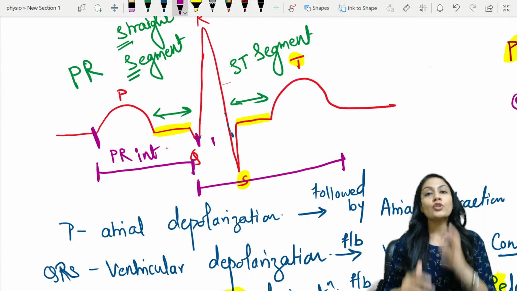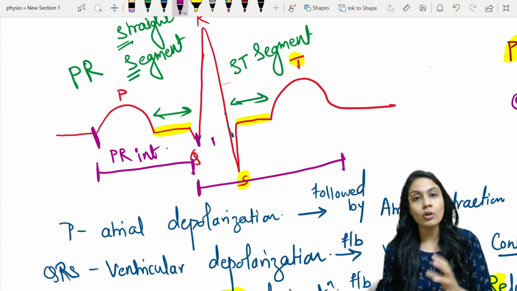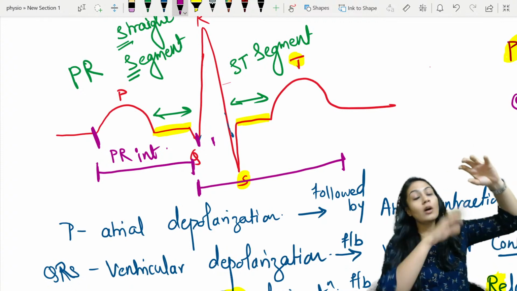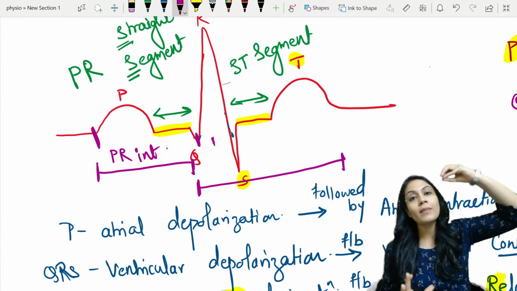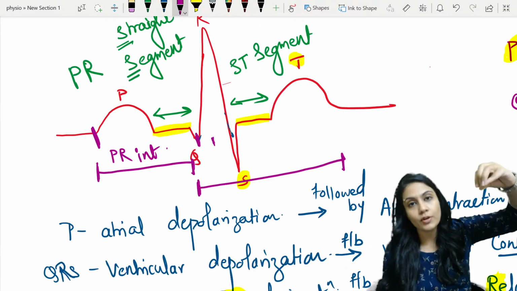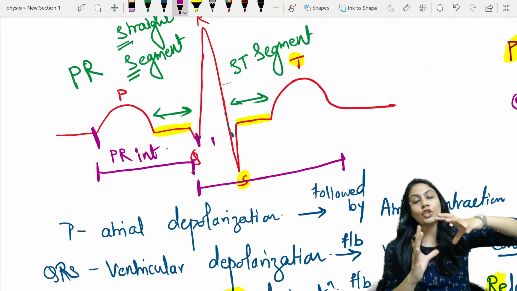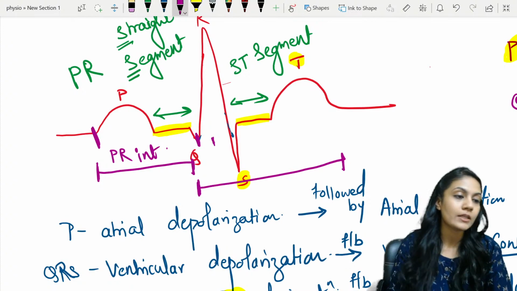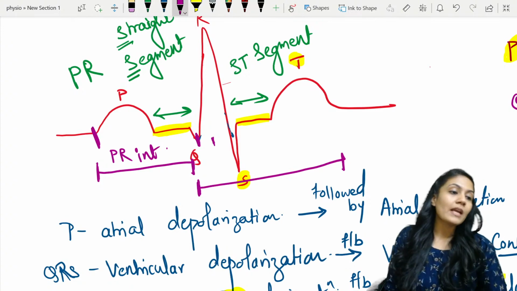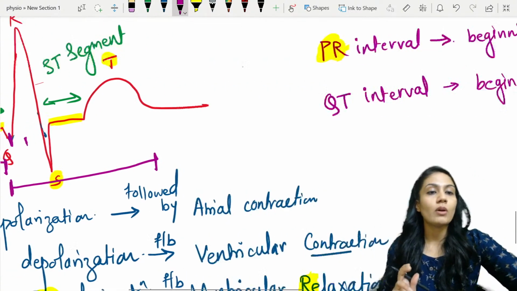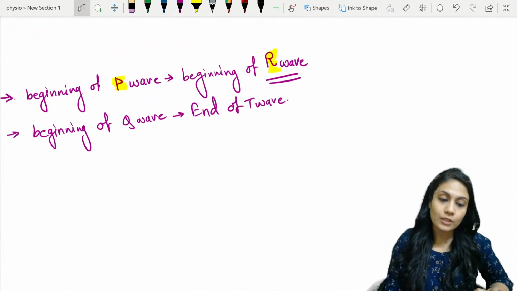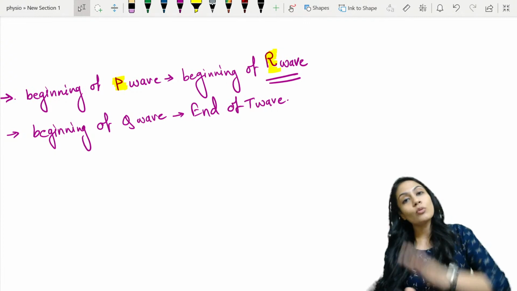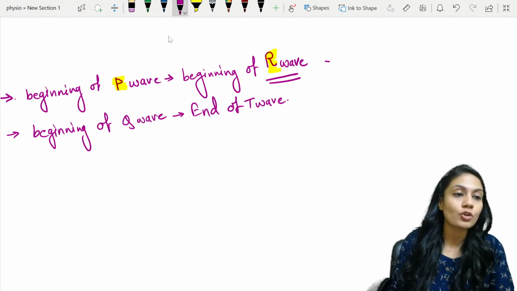So it is showing how much time it took for the wave of depolarization to reach the ventricle from the SA node. So this is the duration given by the PR interval. The same thing we can write for the QT interval. What are the Q and T denoting? I'm including the ventricular depolarization over here, and I'm including the ventricular repolarization also.